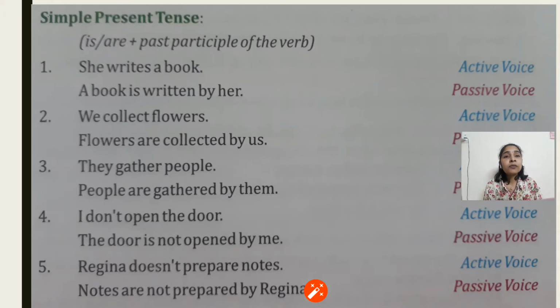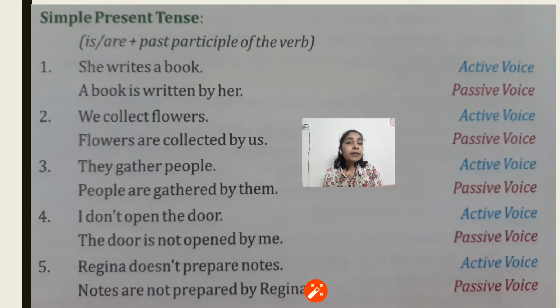Now in the case of simple present tense, the subject is followed by is or are, plus the past participle form of the verb. That means the third form of the verb. So let's see the first example. She writes a book. That is the active form, and when we change it into passive, we get: A book is written by her. So is is the auxiliary verb that is being used here. A book is written, the third form of the verb. In each and every sentence, only the third form of the verb will be used, plus the auxiliary verb, and that is is, am or are only.